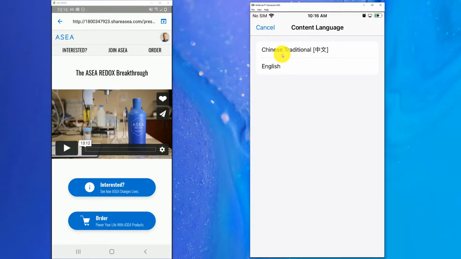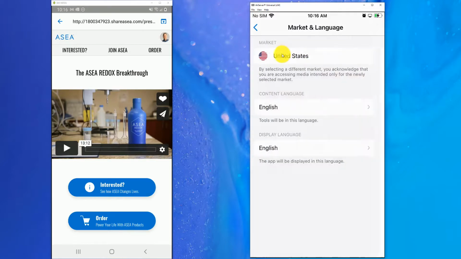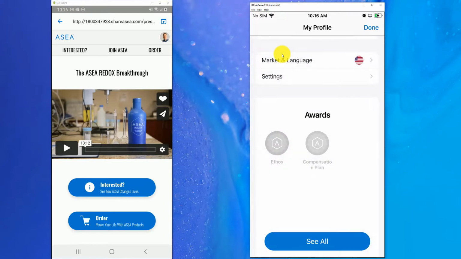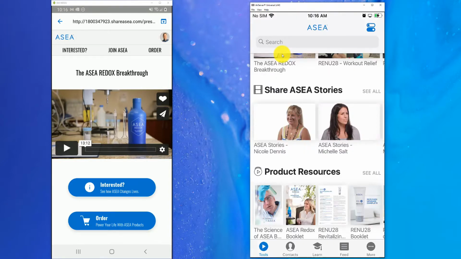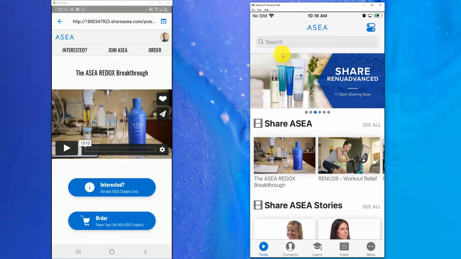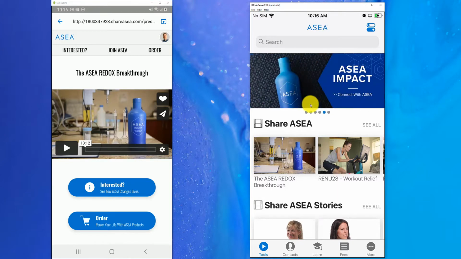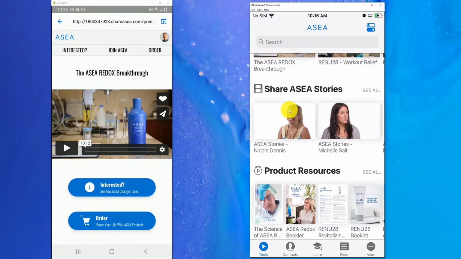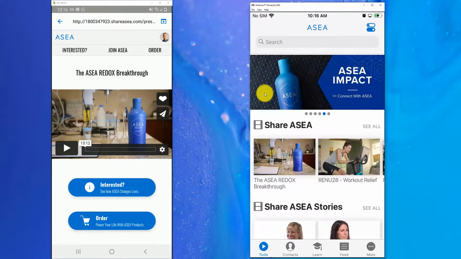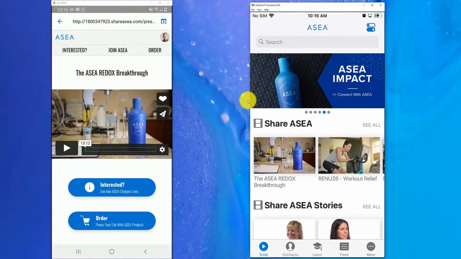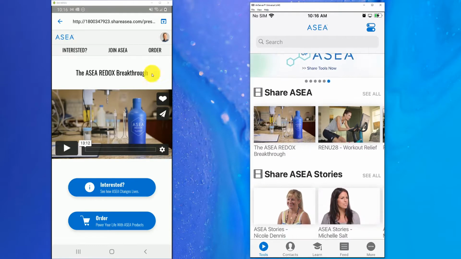That's very important as we're talking with different markets, because as you know, the content does differ between all of the markets. When you first log into the app, it's going to be isolated to the content that you're used to seeing in the app and in the virtual office library. So you want to make sure that you pop into the settings to make sure that what you're sharing is compliant for those different countries and markets that you're working in.